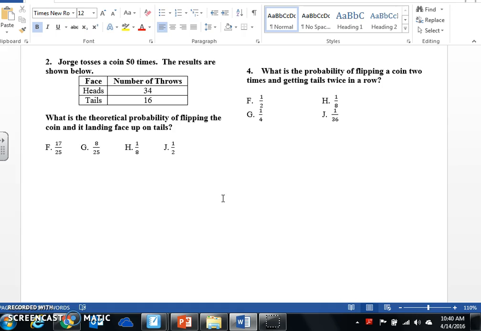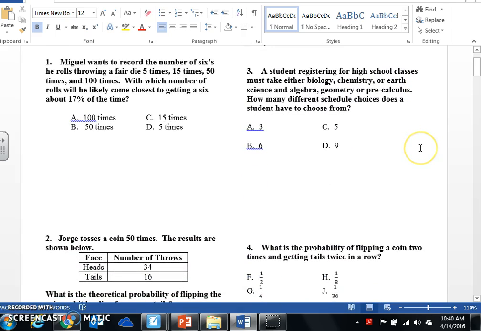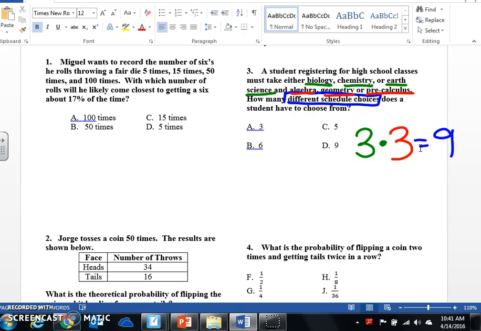Number 3. A student registering for high school classes must take either biology, chemistry, or earth science, and algebra, geometry, or pre-calculus. How many different schedule choices does a student have to choose from? So that's the fundamental counting principle. First, biology, chemistry, or earth science, so I have 3 different sciences that I can take, times algebra, geometry, or pre-calculus. That's 3 different math classes I can take. Therefore, 3 times 3 is 9. So I have 9 different combinations of classes.